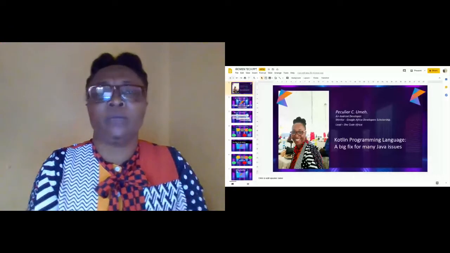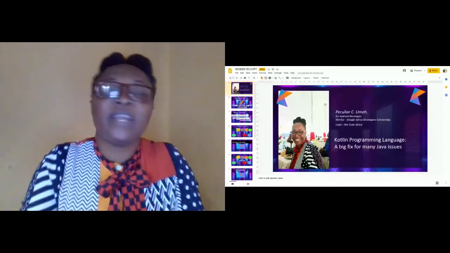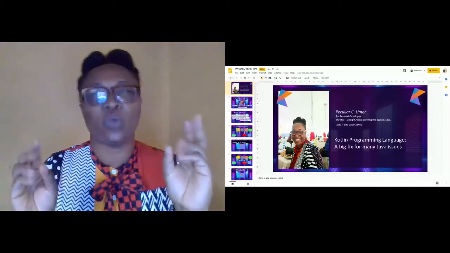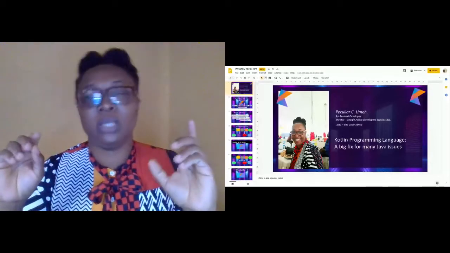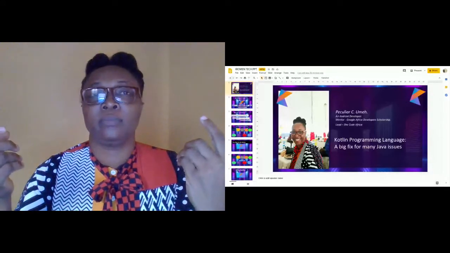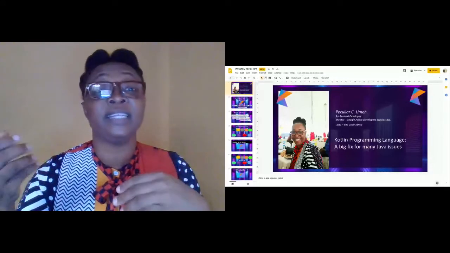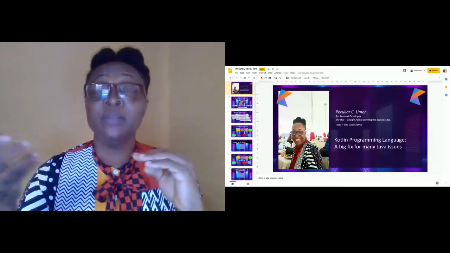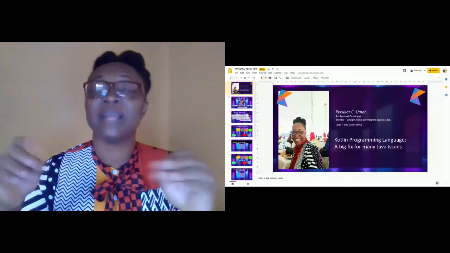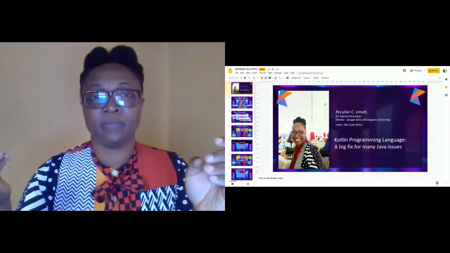Kotlin is a fun language and costs nothing to adopt. It's easy for you to adopt Kotlin. If you're using IntelliJ, it's very easy. If you're using Android Studio, it's very easy.